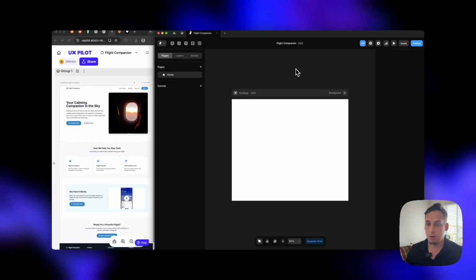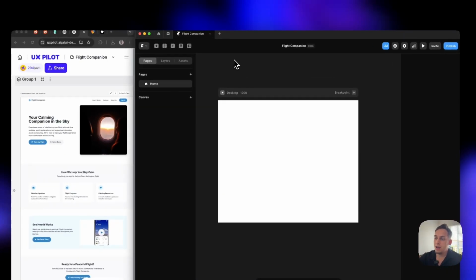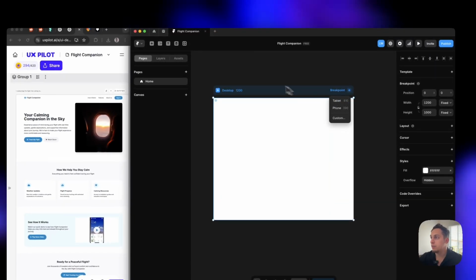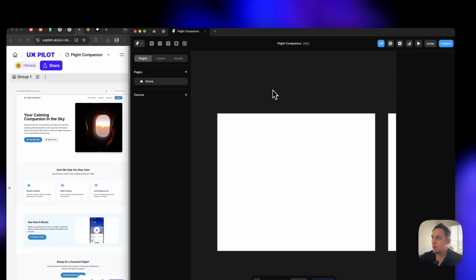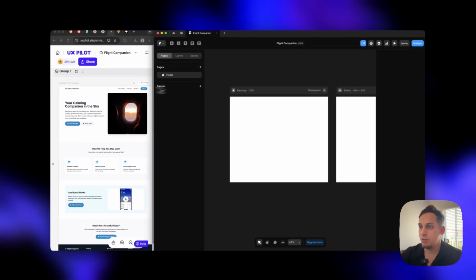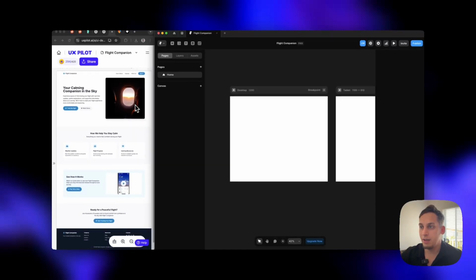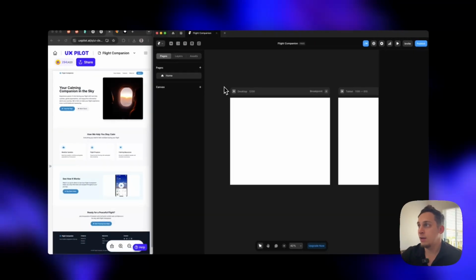And now we want to make our marketing page, right? So in this case, we're using Framer. And like I said before, Framer is the most flexible design web building tool out there. I think it's my favorite no-code tool. So we have desktop, and we also want to open tablet and phone. And then we want to build our landing page. And we already have a good example here to follow. We just need to translate this into Framer.